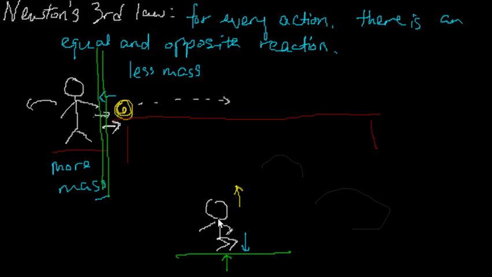You have a weight pulling you down. So if the ground does not have a force acting up on you, you would just fall through the ground. So this simple fact already tells us that there must be a force from the ground.